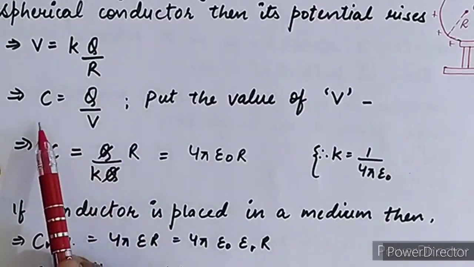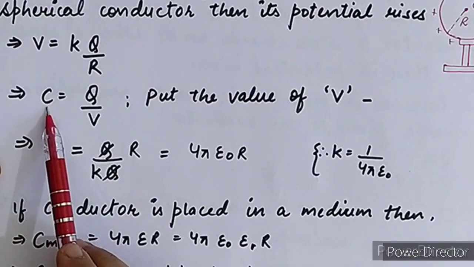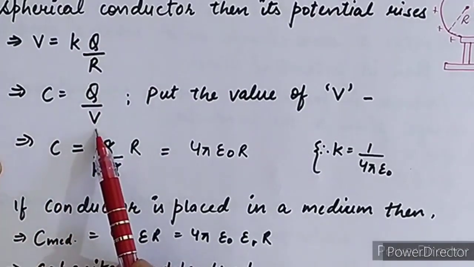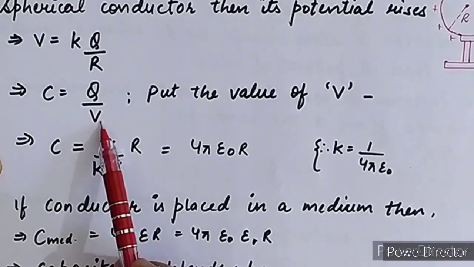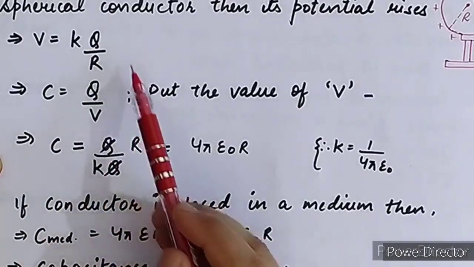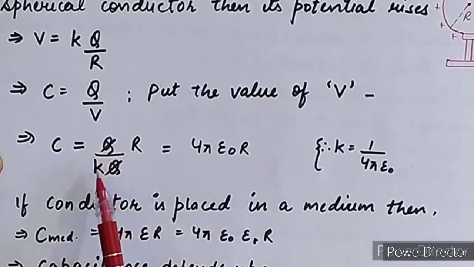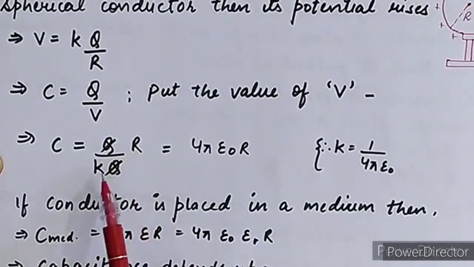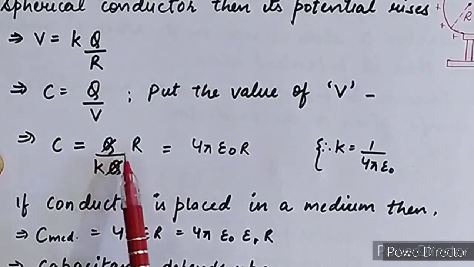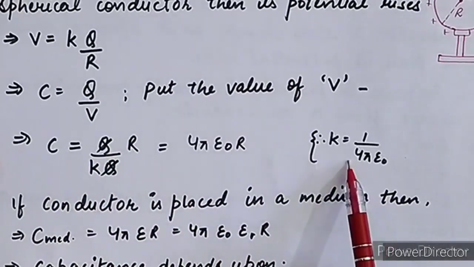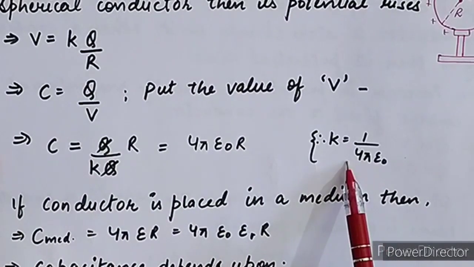As we know the formula of capacitance, as we studied right now, charge upon potential. So put the value of V from the above equation. That is, C is equal to Q upon KQ by R. Q and Q cancel out, we get R upon K. K is your electrostatic proportionality constant, which we already studied in the first chapter.